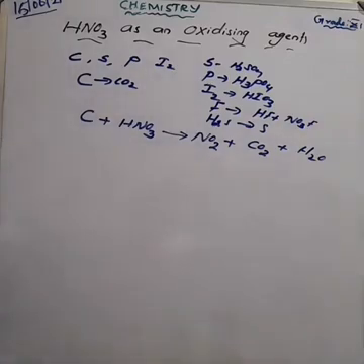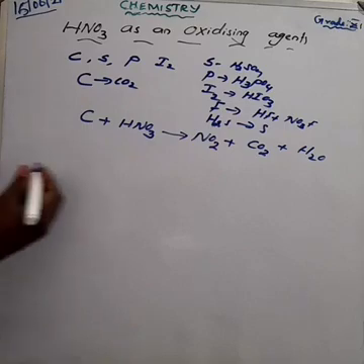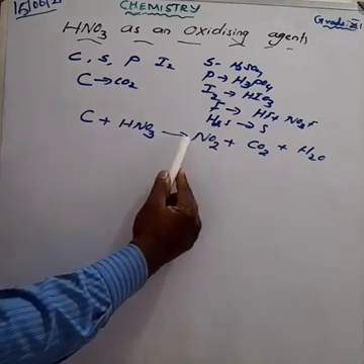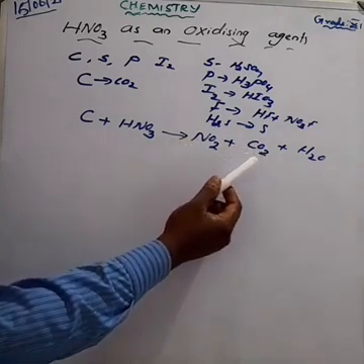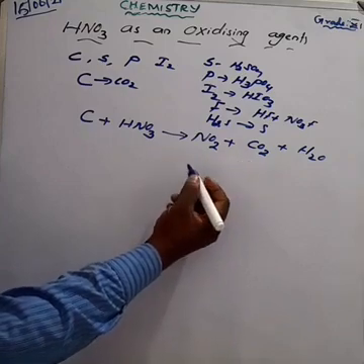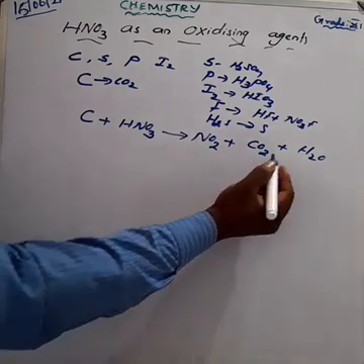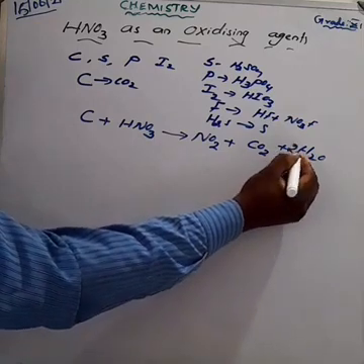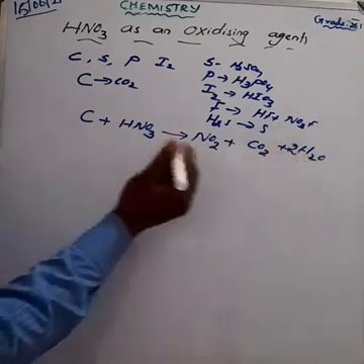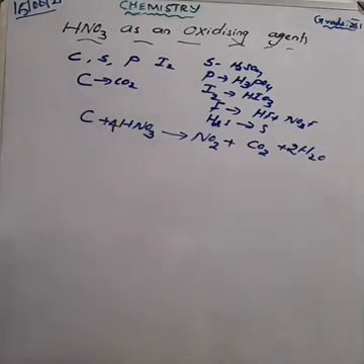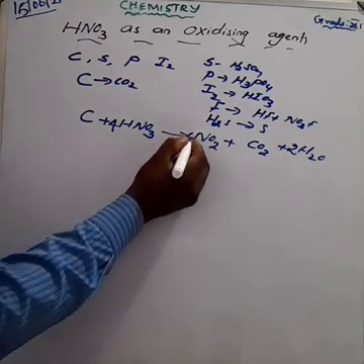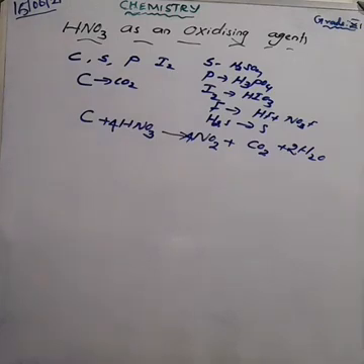So how can you balance the equation? First, on the reactant side there are 3 oxygen, but on the product side 6 oxygen. For balancing hydrogen, you have to add water; make it 2 water. So how much hydrogen is there? 4 hydrogen, so make it 4 on the reactant side. So hydrogen is balanced. What about the nitrogen? From the product side, making it 4, nitrogen is also balanced. What about the carbon? Carbon is also balanced.